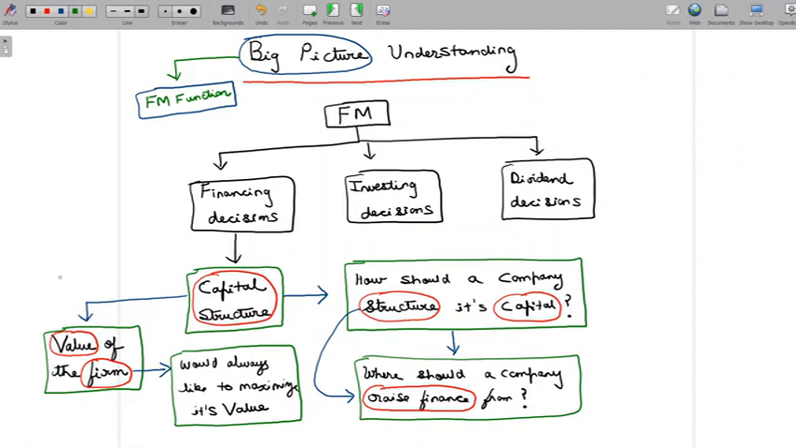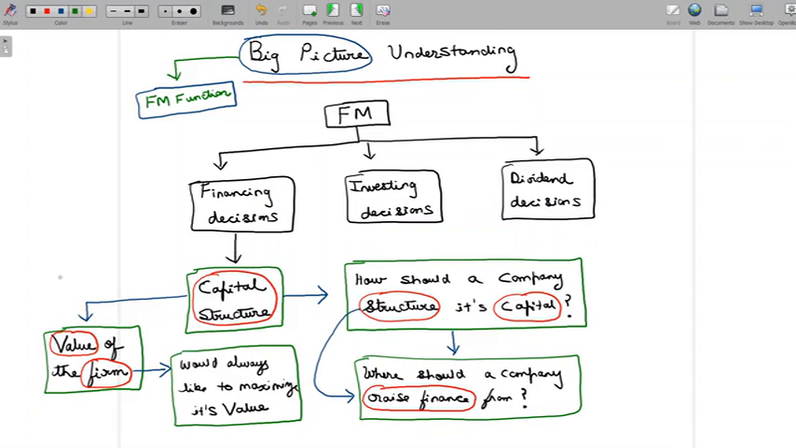Now if I put together all the lectures that we have had about financing decisions, there is probably one topic called leverages, which focuses on capital structure from the risk perspective. So the higher the debt component, the higher the leverage, and the higher the leverage, the higher the risk. So leverages approaches financing decisions from the risk perspective.